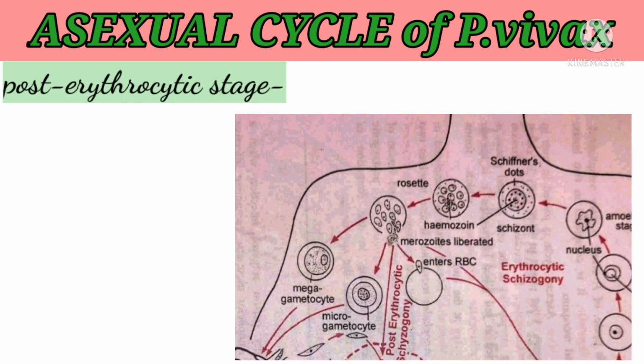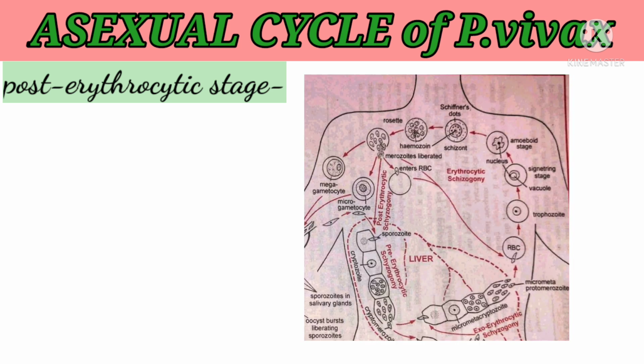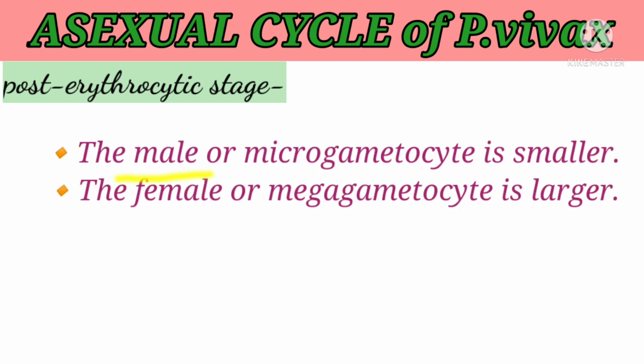Some merozoites invade fresh RBCs to repeat the erythrocytic cycle, whereas some invade liver cells again. After entering the RBC, some merozoites become gametocytes, which are of two types: microgametocytes and megagametocytes. The microgametocytes are referred to as male and the megagametocytes as female.